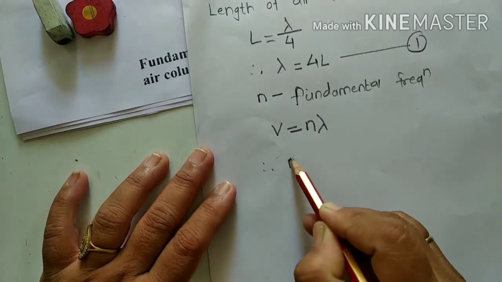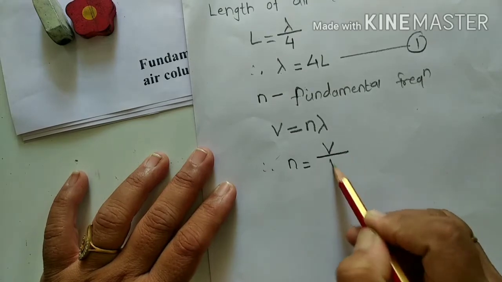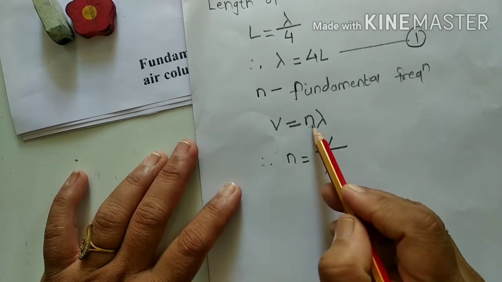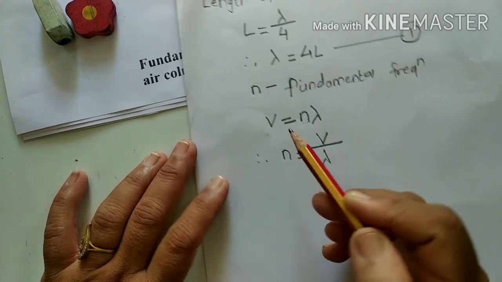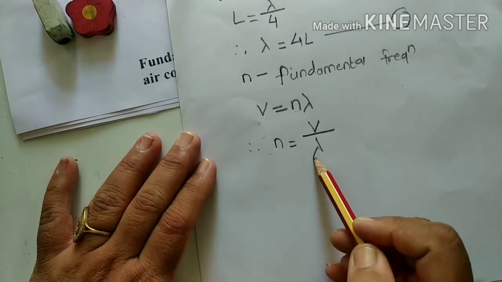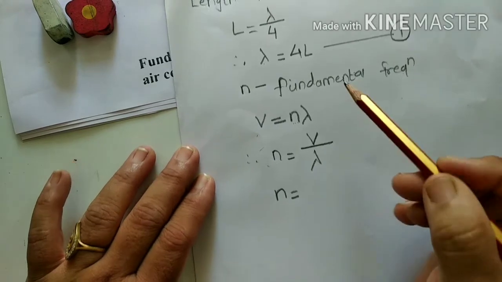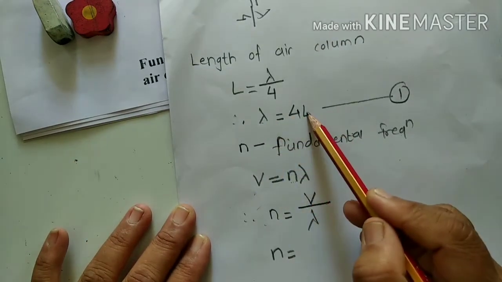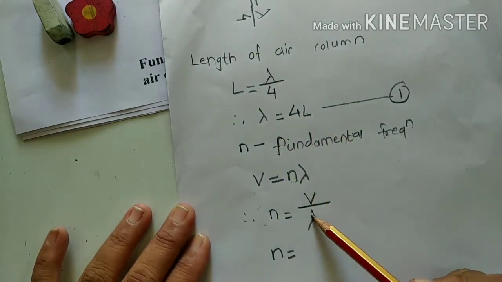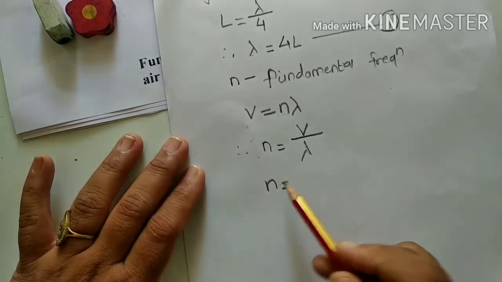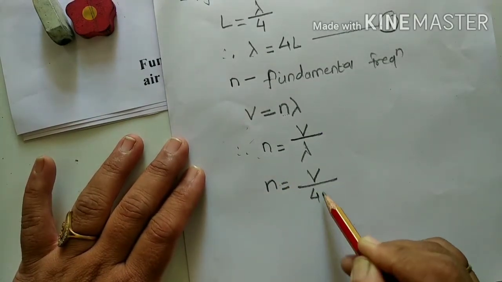Therefore n is equal to v upon lambda, and from equation number 1 we know that lambda is equal to 4L. Put this value in this equation. That's why n is equal to v upon 4L.